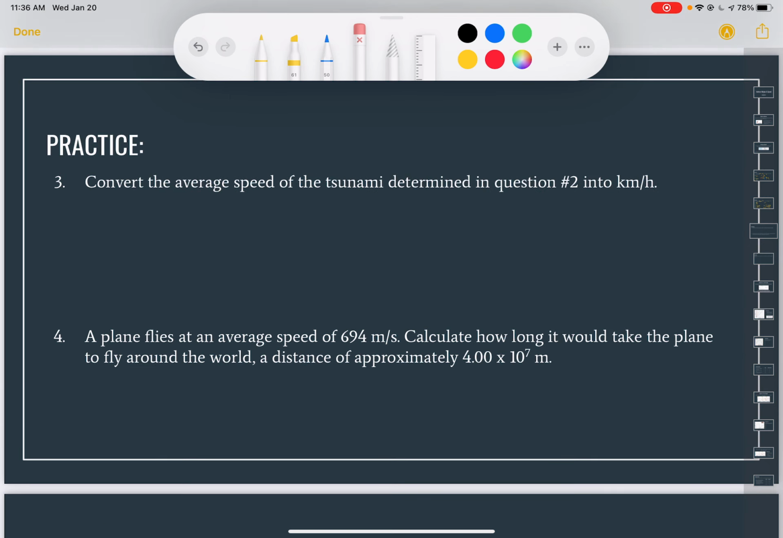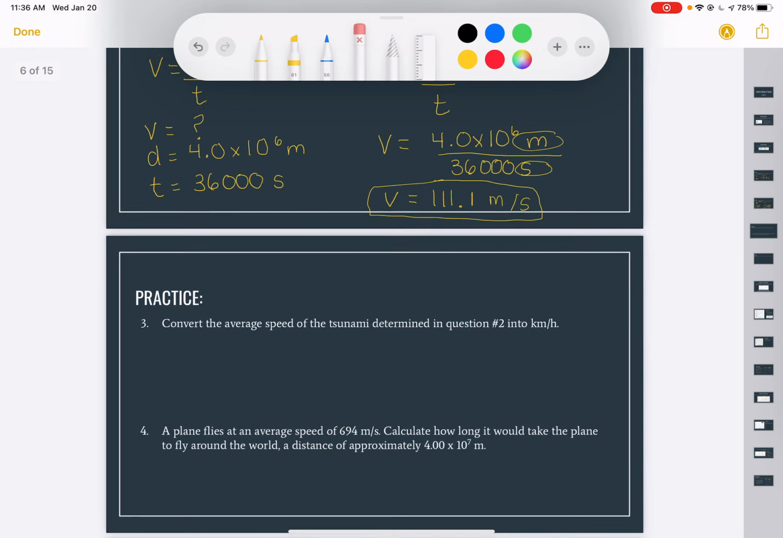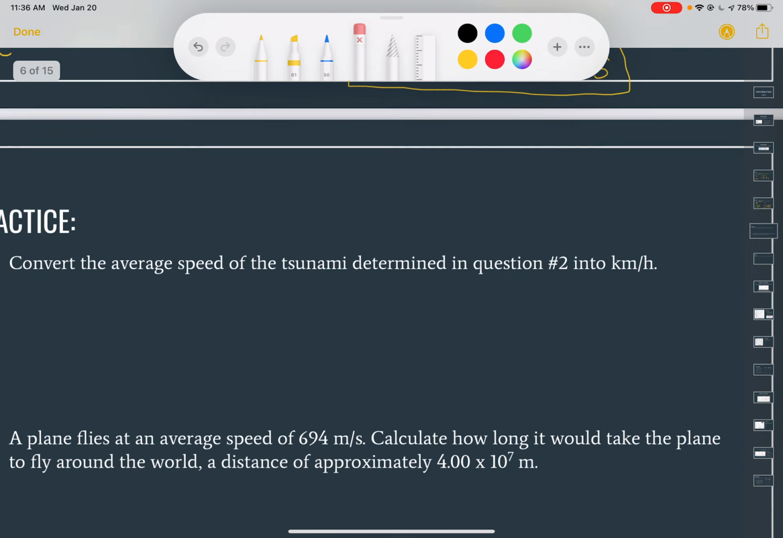The next one's saying convert the average speed of the tsunami determined in question 2 into kilometers an hour. All right, so it hasn't shown us how to do this, but we will go right into how we're going to do that. So what was our answer? It was 111.1.